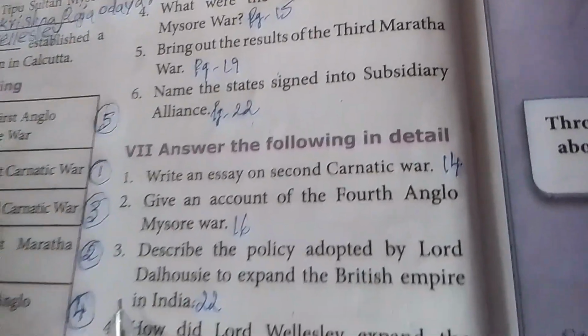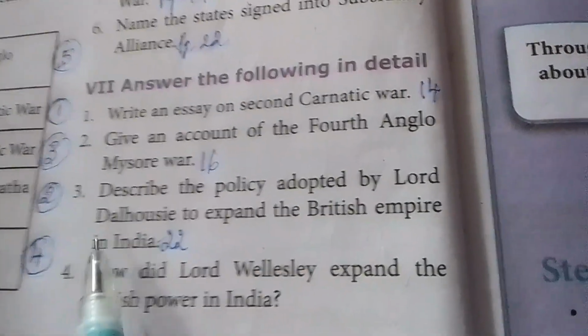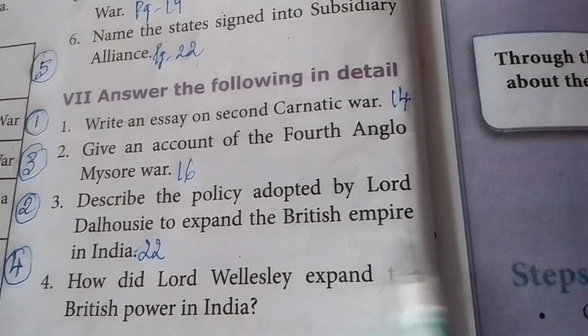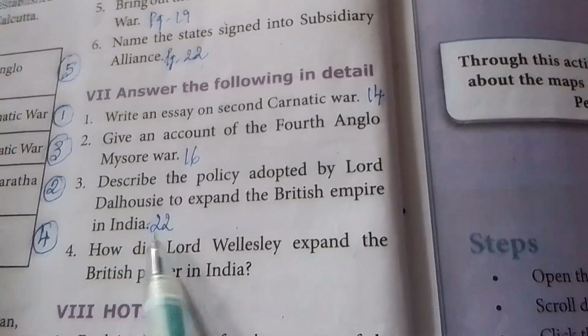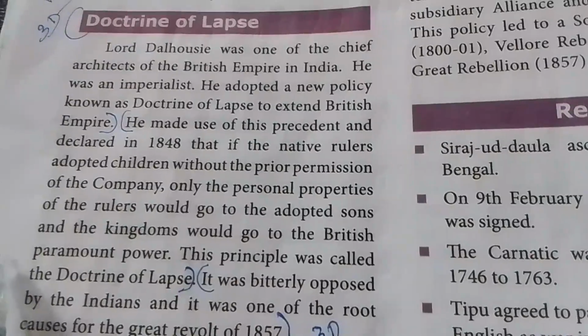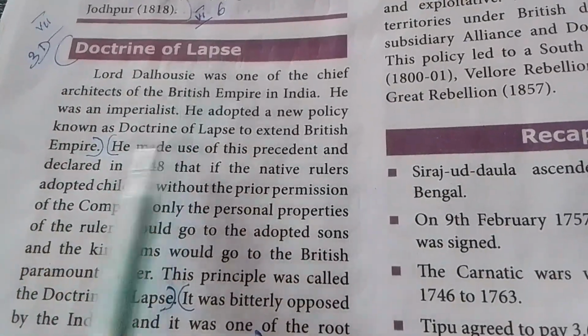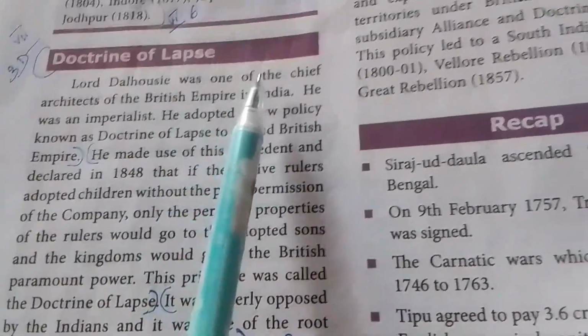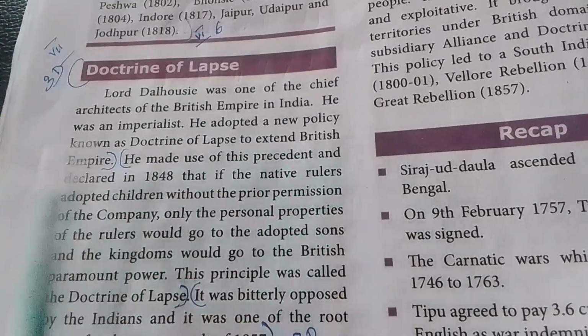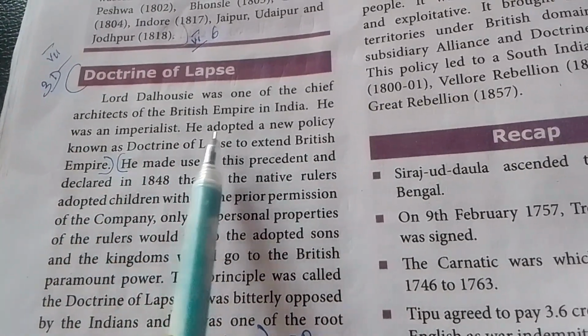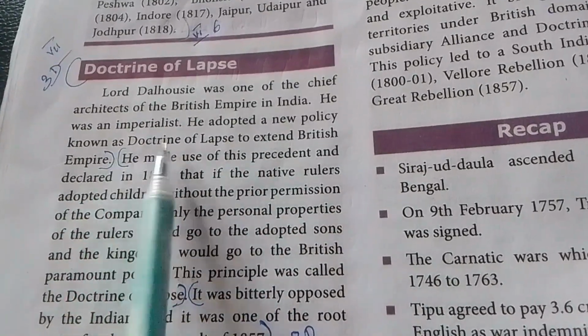Third question. Describe the policy adopted by Lord Dalhousie to expand the British Empire in India. Take page number 22. Doctrine of Lapse. Lord Dalhousie was one of the chief architects of the British Empire in India. He was an imperialist. He adopted a new policy known as the Doctrine of Lapse to extend the British Empire.